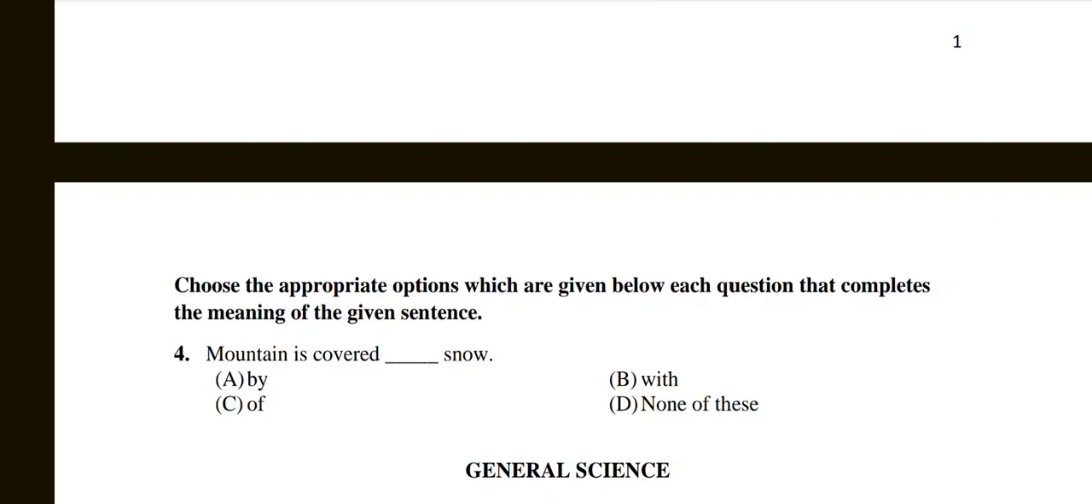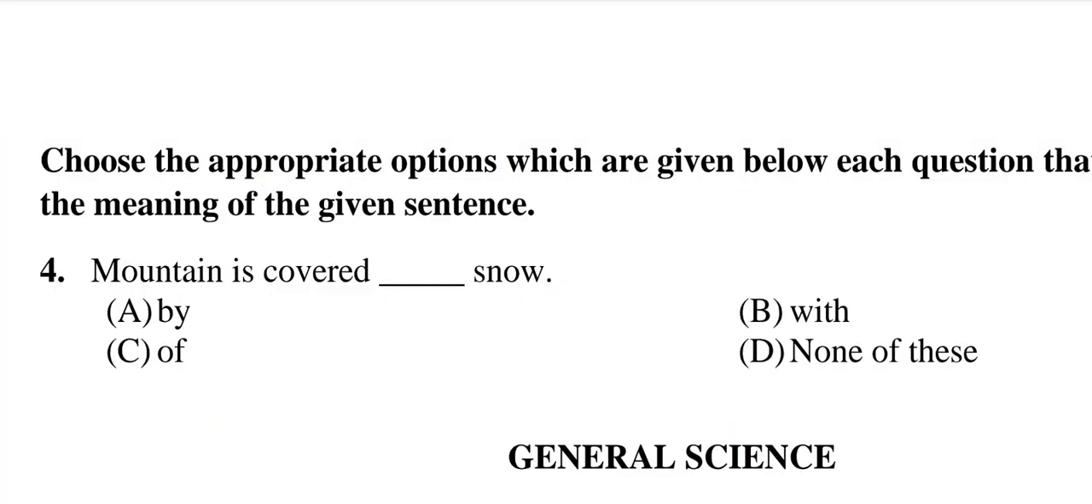Question number 4. Choose the appropriate option given below each question that completes the meaning of the given sentence. Mountain is covered dash snow. A. By. B. With. C. Of. D. None of these. And the correct answer is B. With.